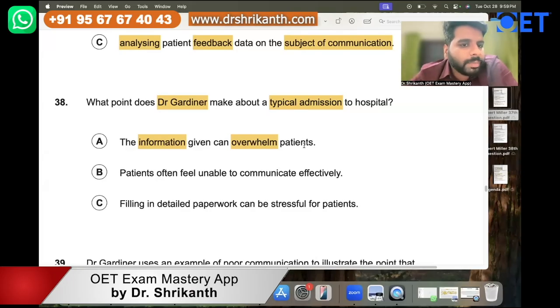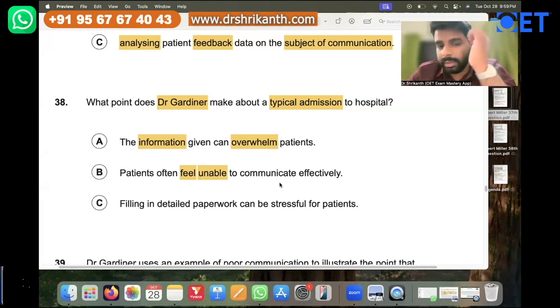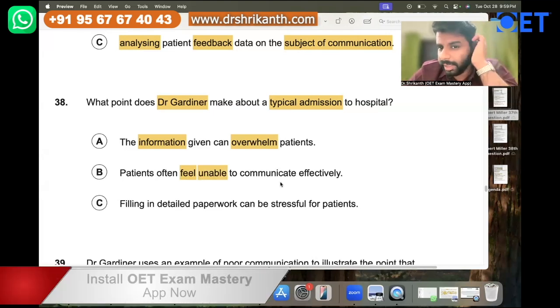Now, what is answer option B? B is telling patients often feel unable to communicate effectively. Unable. See, for example, if I break your hands and legs, if I break your legs, will you be able to walk?